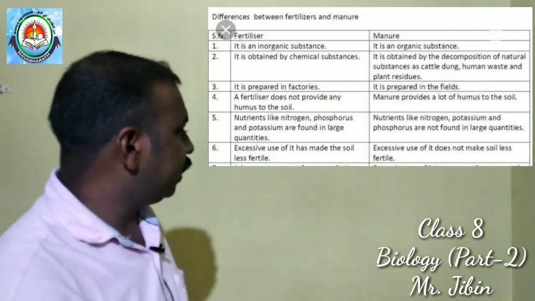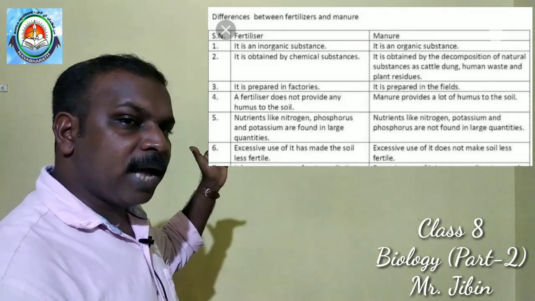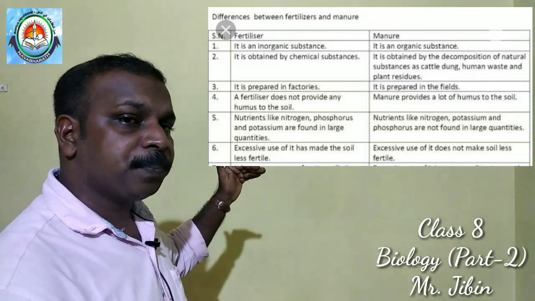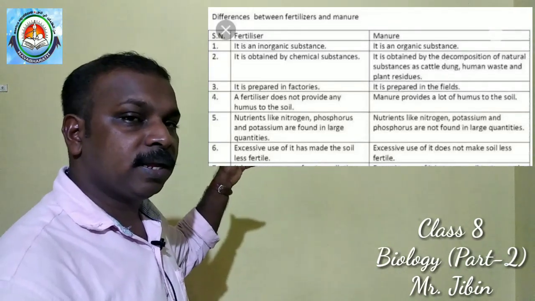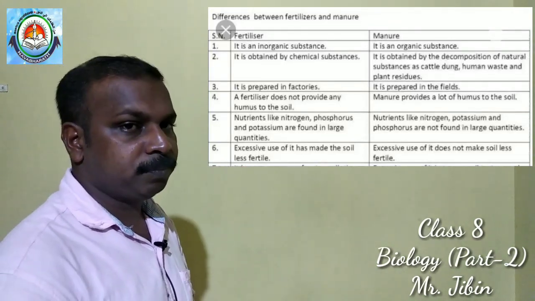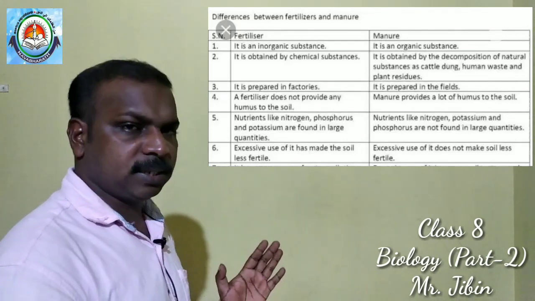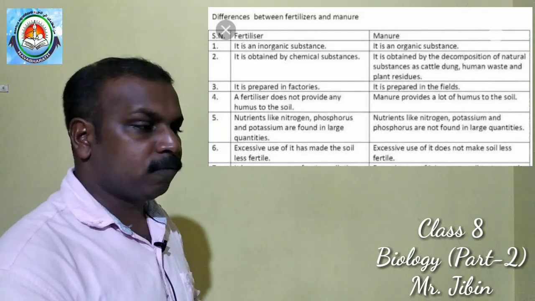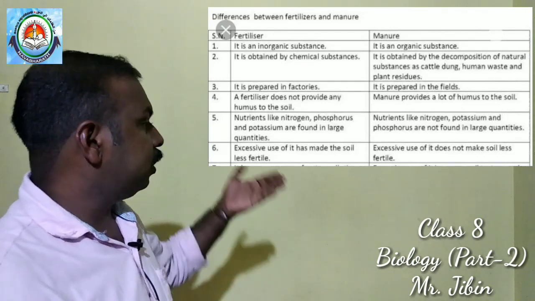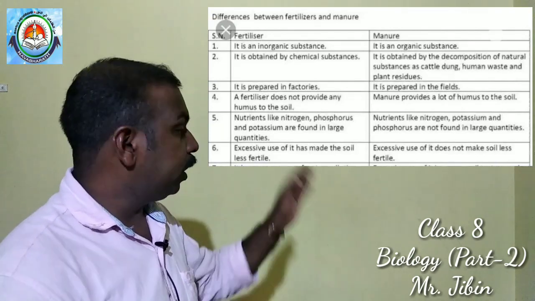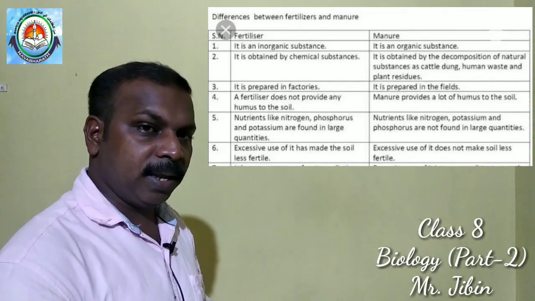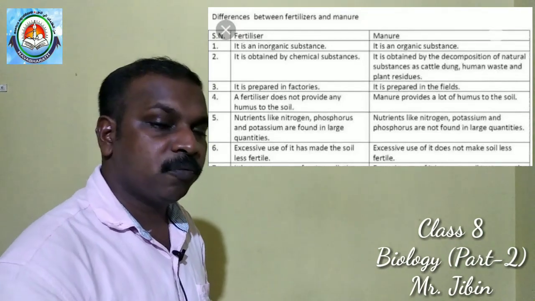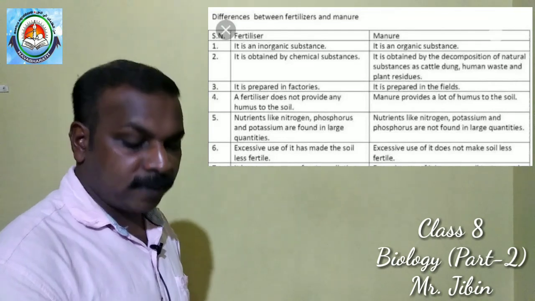Second one is that manure can be prepared from the field itself by the farmer. Simply collecting natural things, or from compost, he can prepare manure. But chemical fertilizer is manufactured in factories.